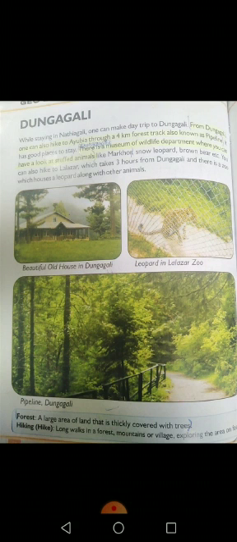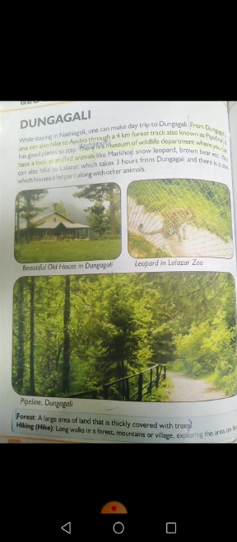At the bottom of this page, you have two definitions, forest and hiking. You have to learn these definitions also. The definition of forest is a large area of land that is thickly covered with trees. And what is hiking? Long walks in a forest, mountains, or villages, exploring the area on foot.